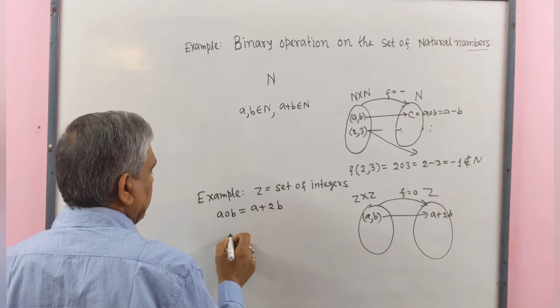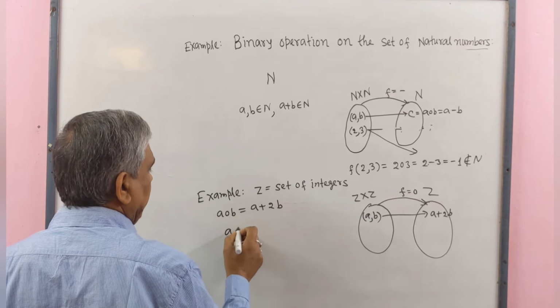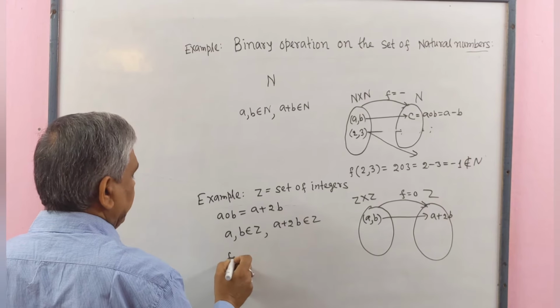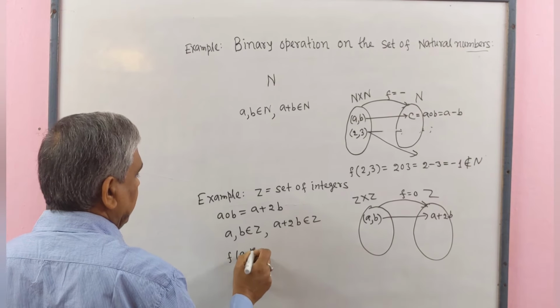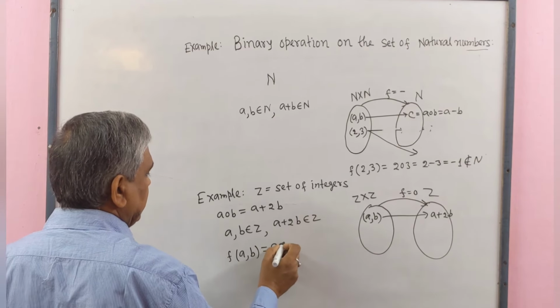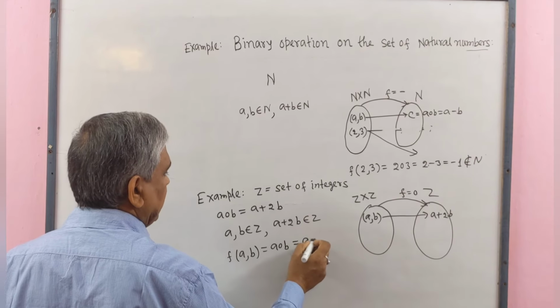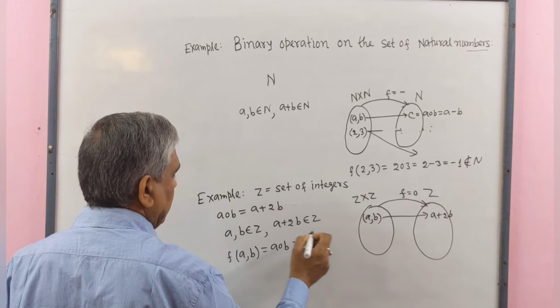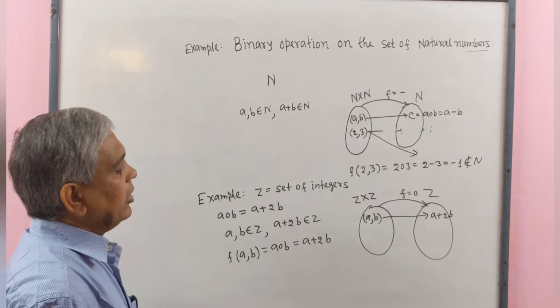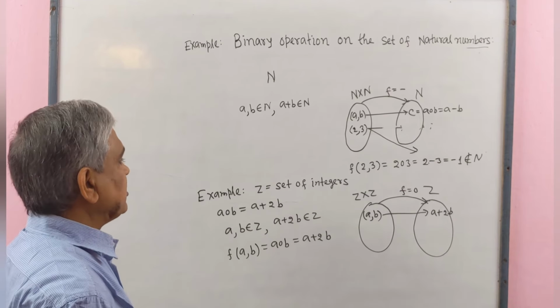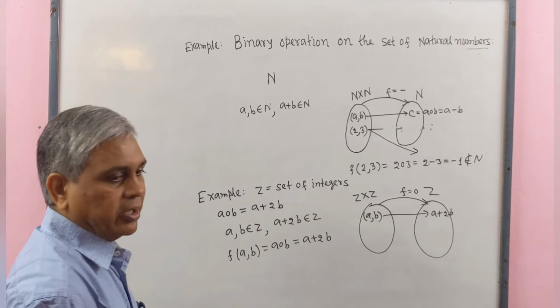Since (a, b) belongs to Z and a plus 2b also belongs to Z, therefore F(a, b) equal to a operation b equal to a plus 2b, then F is a binary operation on the set of integers.